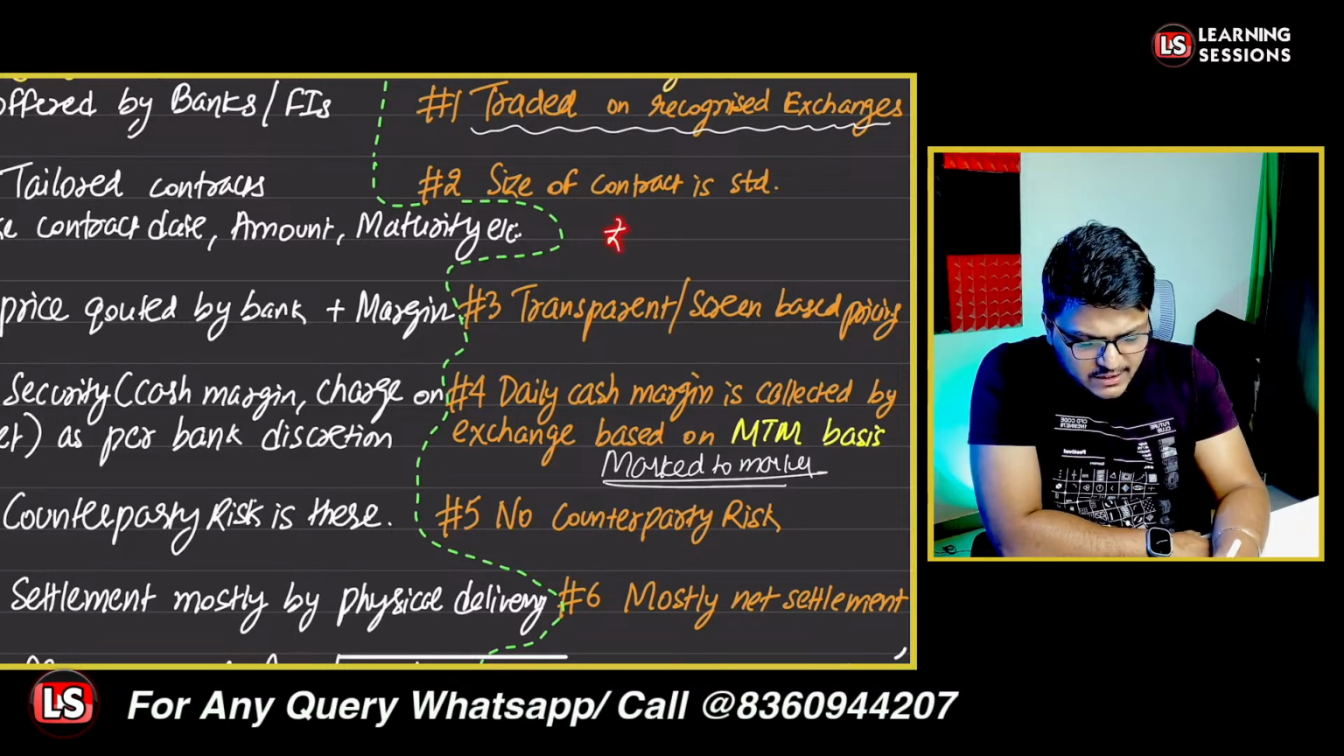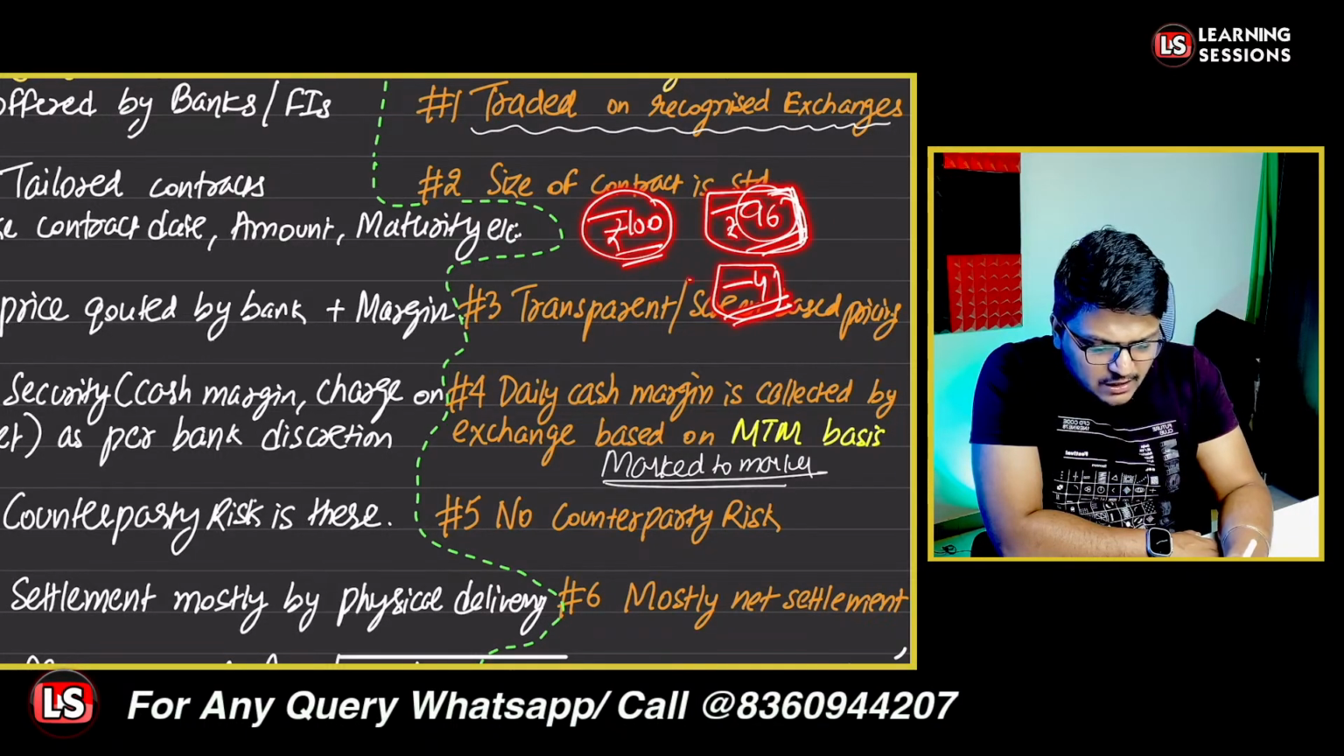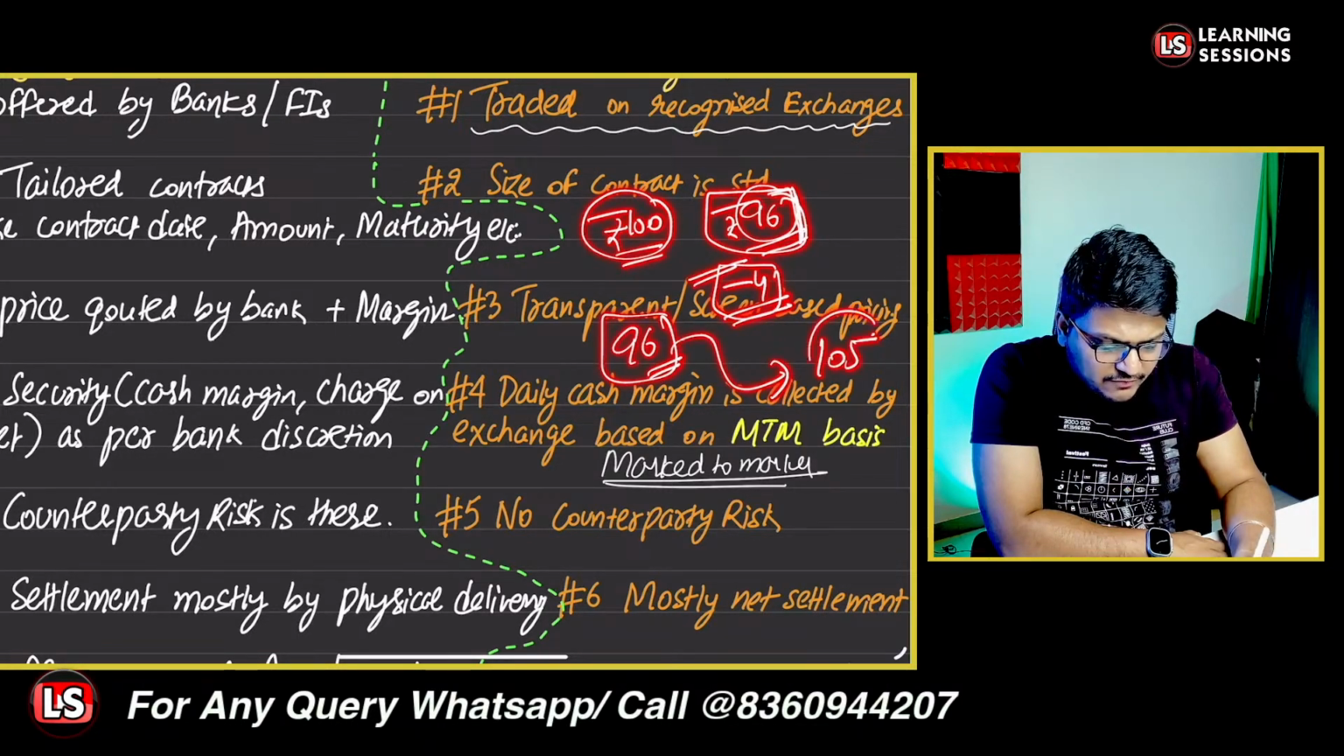Let's say yesterday the price was rupees 100, and today the price became 96 rupees. So by the day end, if the price was 96, then rupees 4 will be deducted from your settlement account, and the net balance in your account will be 96. Let's say the next day the amount becomes 105. Now in that scenario, rupees 9 will be credited to your account.